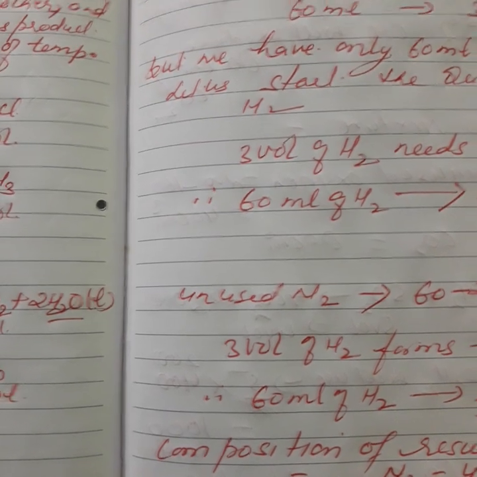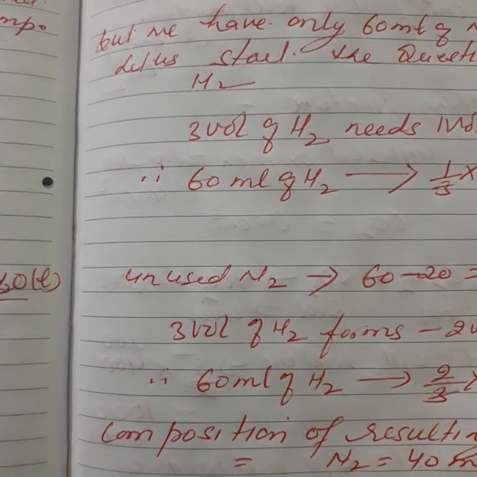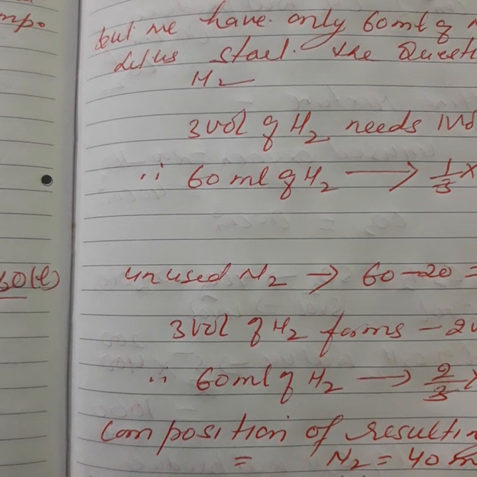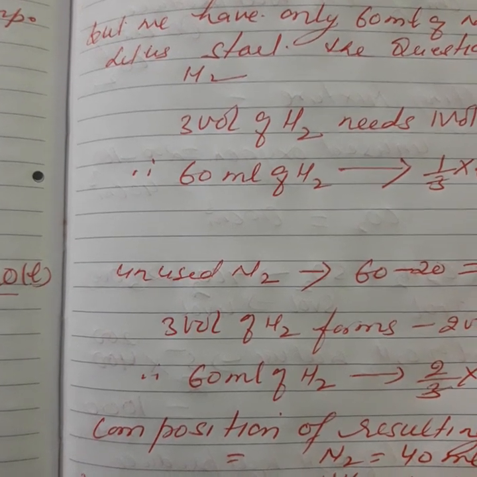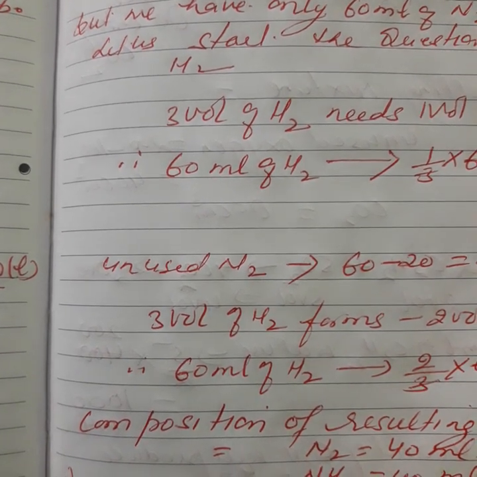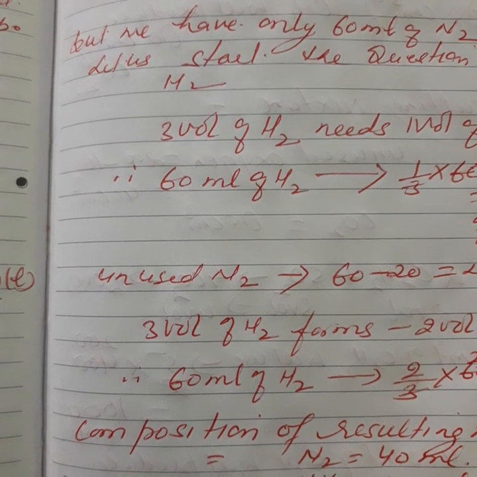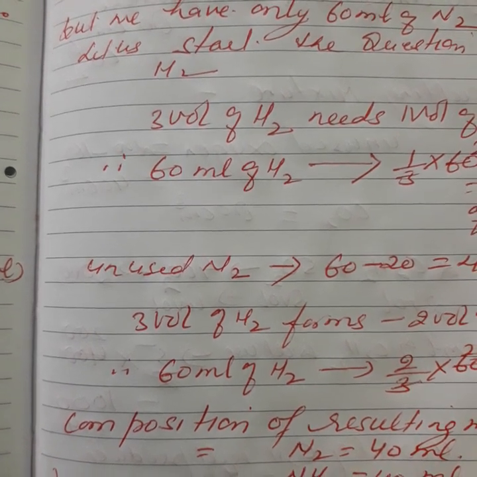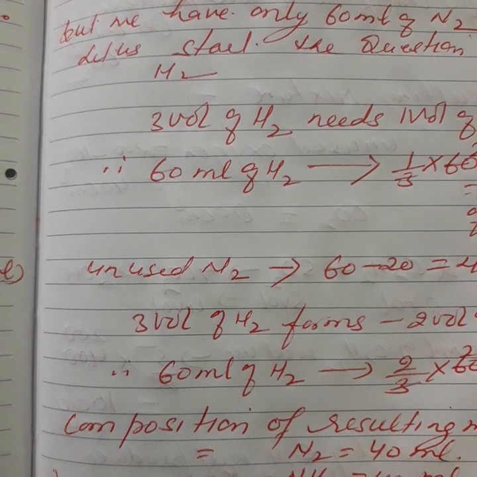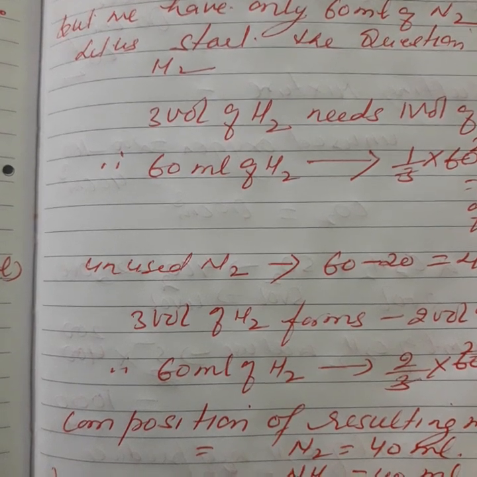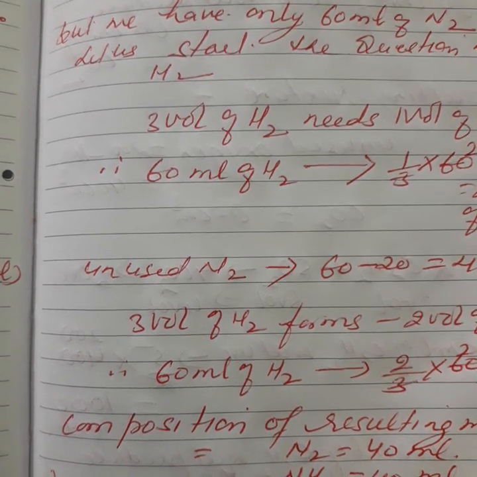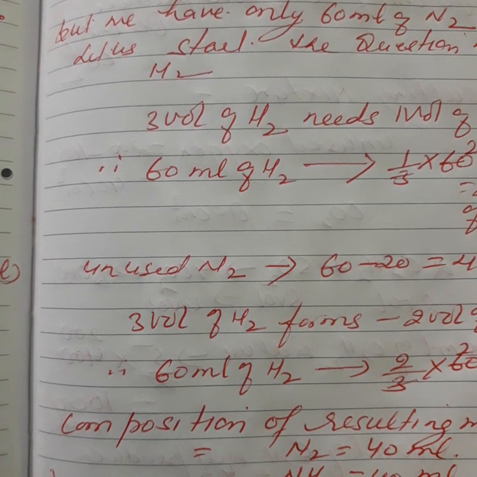So again here the same equation we will take. 1 volume of nitrogen reacts with 3 volumes of hydrogen to form 2 volumes of ammonia. Suppose we have 60 milliliter of nitrogen and 60 milliliter of hydrogen. So calculate the composition of the resulting mixture.